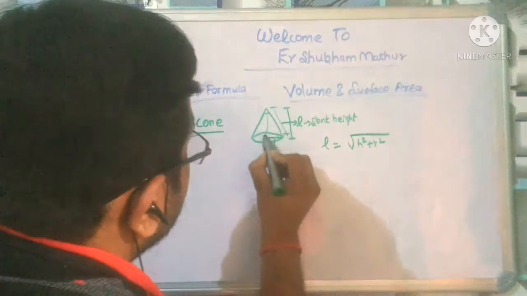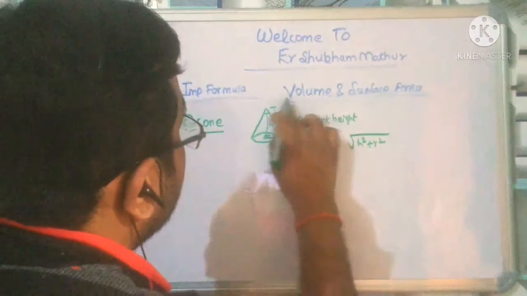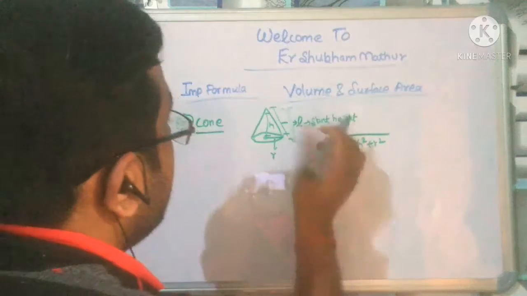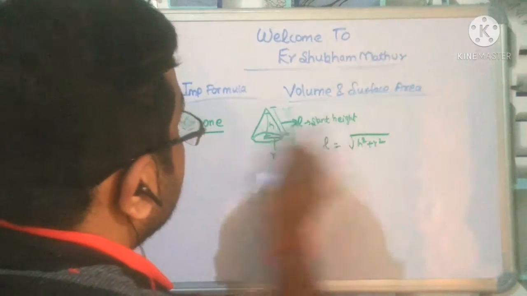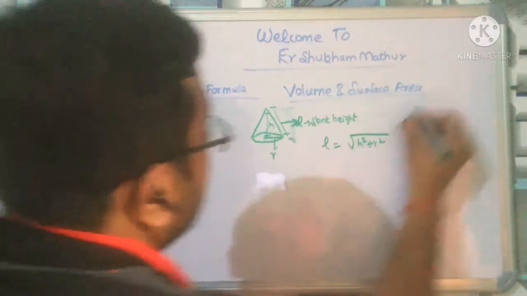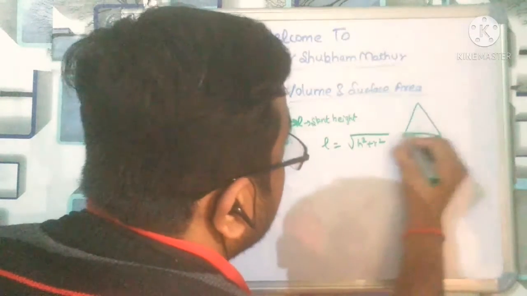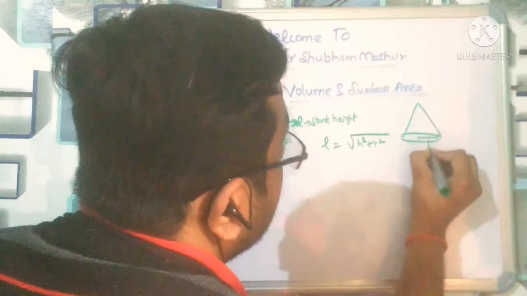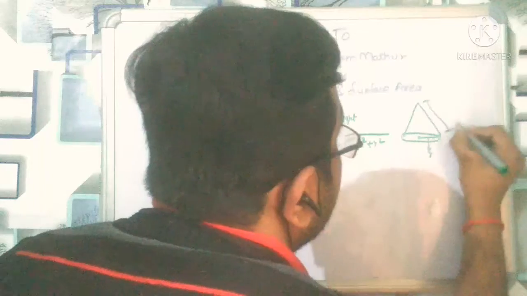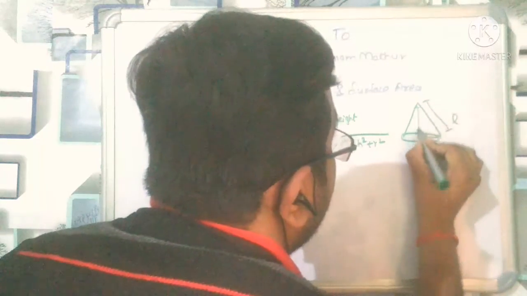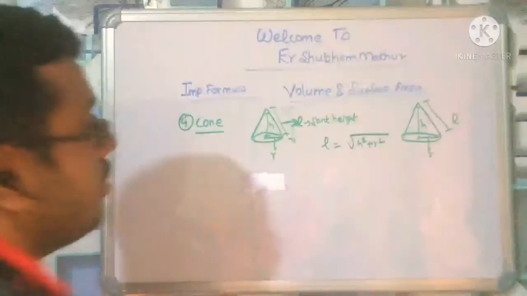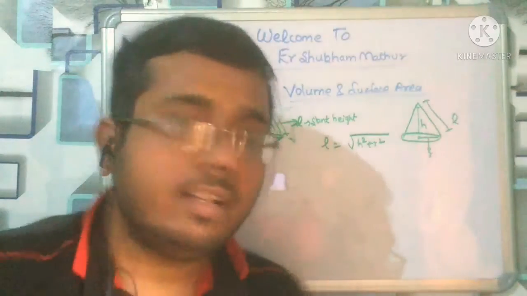And this is h. Don't be confused. I think from my drawing you have been confused. This is L and this is h and this is r. Again I confirm: this is r, this is L, and this is height h. So L equals under root h square plus r square. It is the slant height, right?